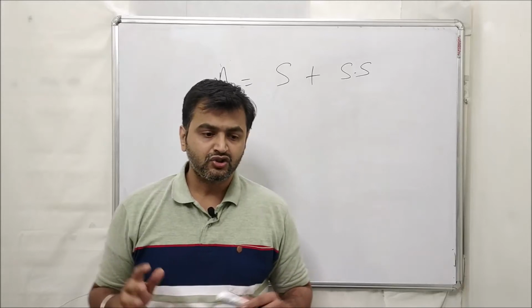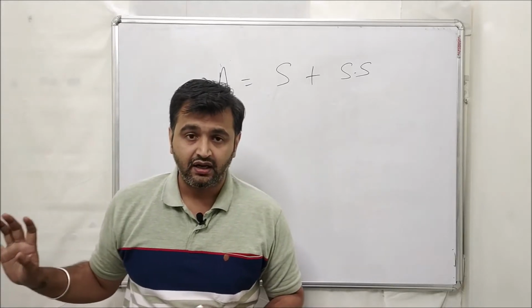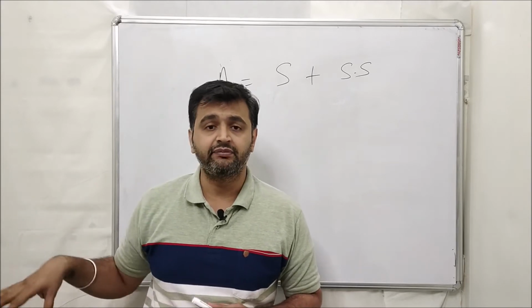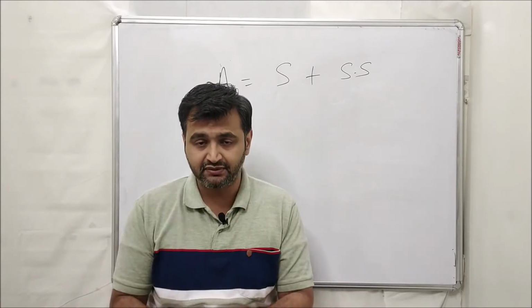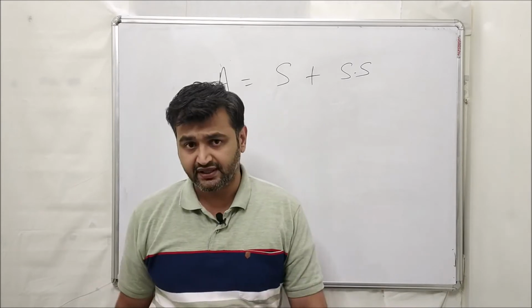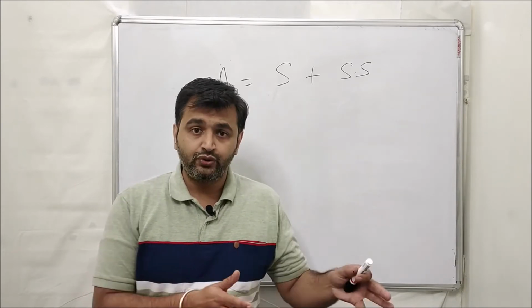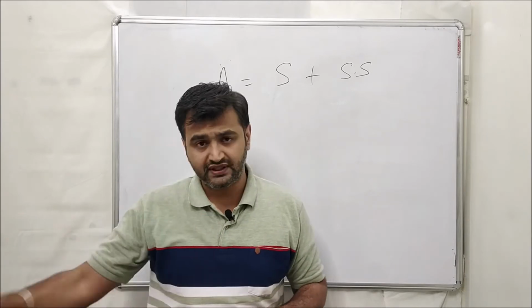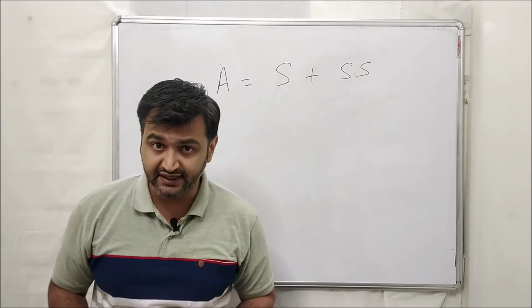Hello everyone. So in my last lecture, I talked about the decomposition of a matrix. I said that any square matrix can be written as a sum of a symmetric and a skew-symmetric matrix. And moreover, this is a unique decomposition. If you have missed that lecture, you can see it. The link is there in the description.